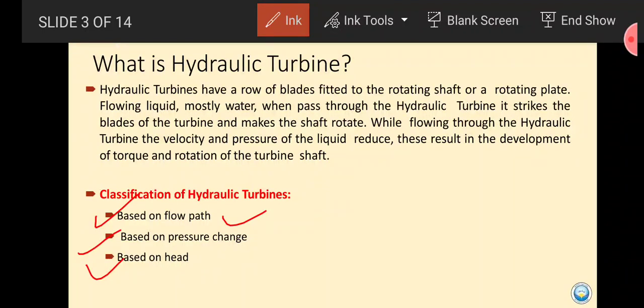These are the basic classifications of turbines. After all, we have to study only three turbines, which I will tell you later. First of all, we should know the classification of hydraulic turbines on the basis of flow path.